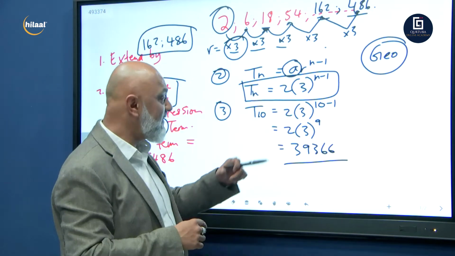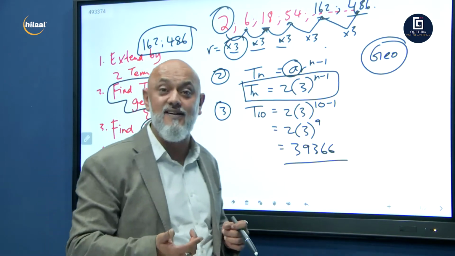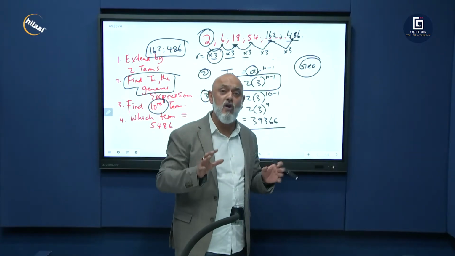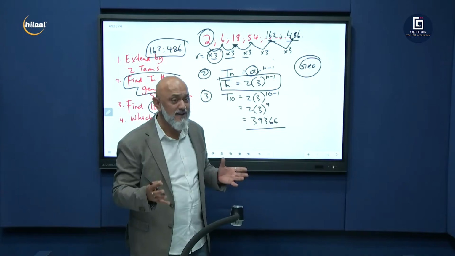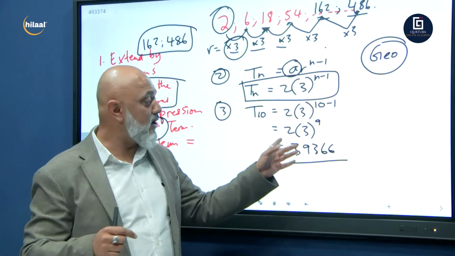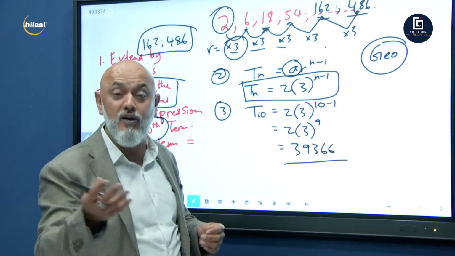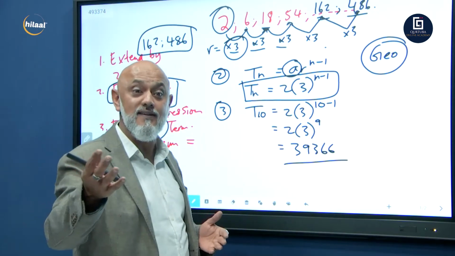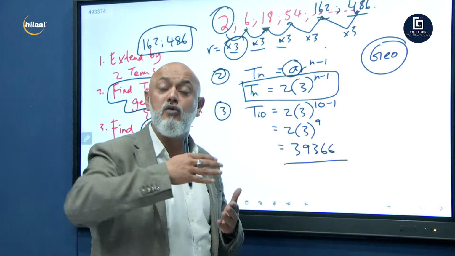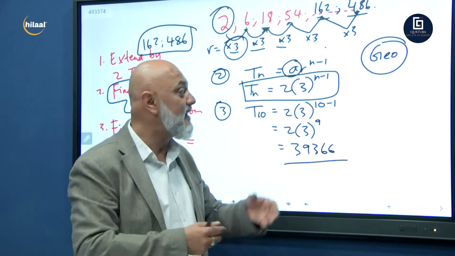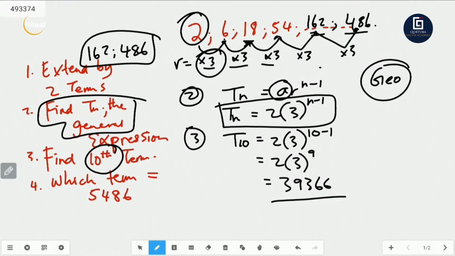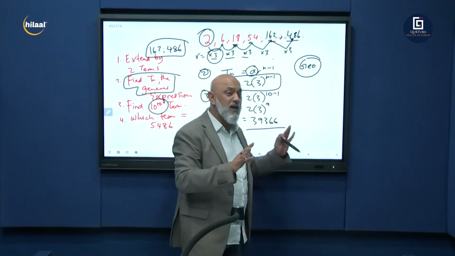This is actually used in the financial industry. You'll see when we do our component on financial mathematics, where compound interest is used on a home loan, for example. You take out a home loan for 30 years and you want to find out how the banks calculate your interest. That's what we're going to be discussing. So we've taken this one down. We've got about 2 minutes left for the end of our first segment. I hope you guys have understood.